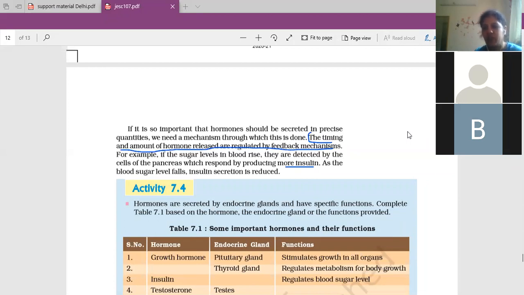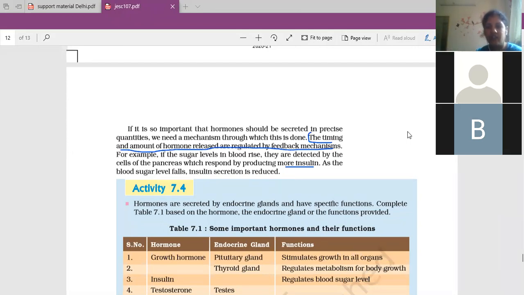This controlling is called the feedback mechanism. The controlling factor of all the glands we consider as a feedback mechanism. So what is happening? The situation arises. What is the stimulus here? The sugar level has now increased. As soon as we eat, the amount of sugar immediately increases in the blood. So what happens at that time?